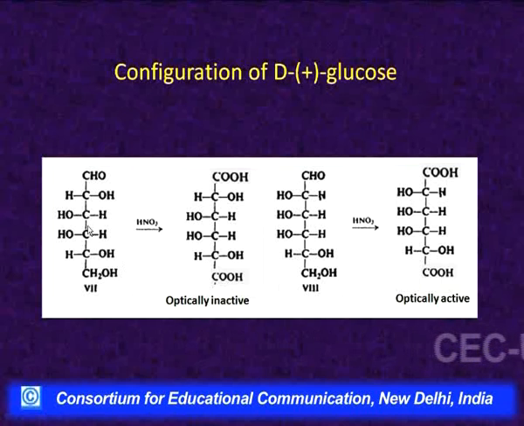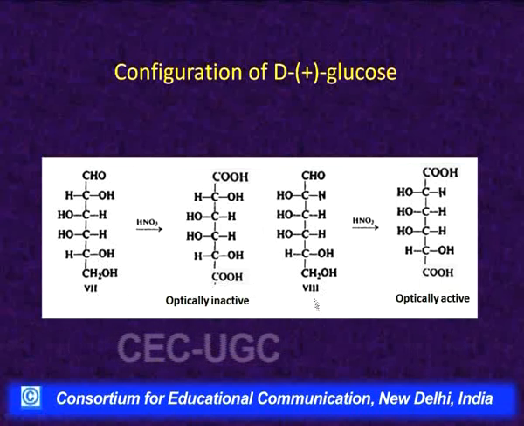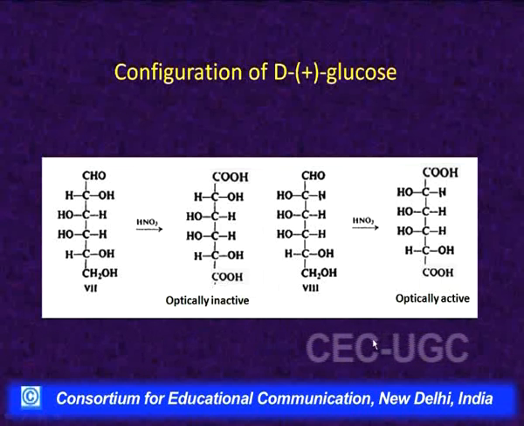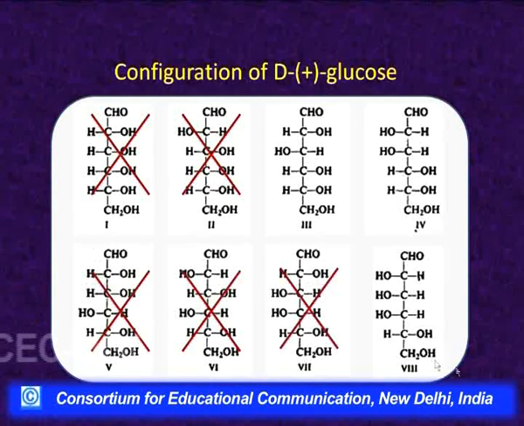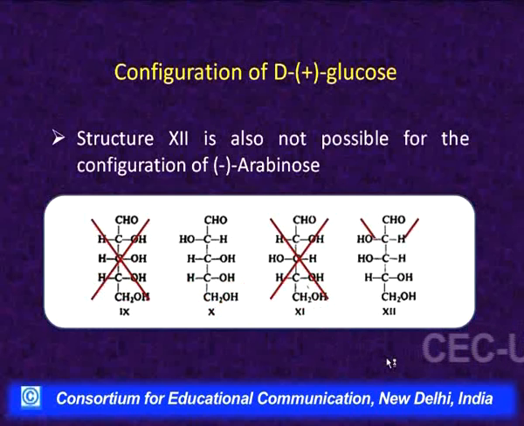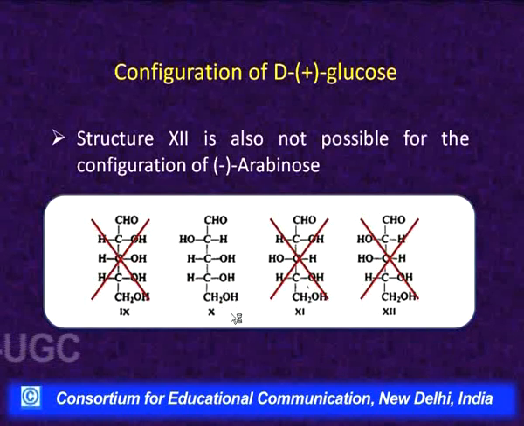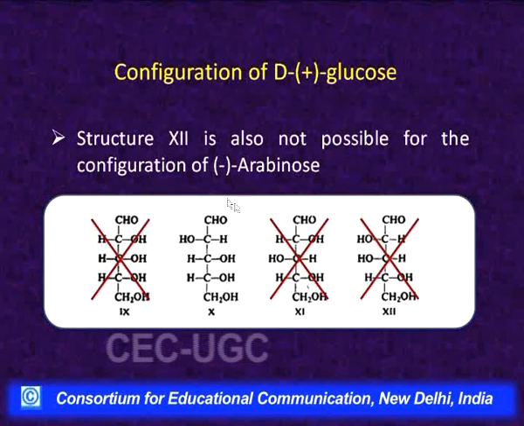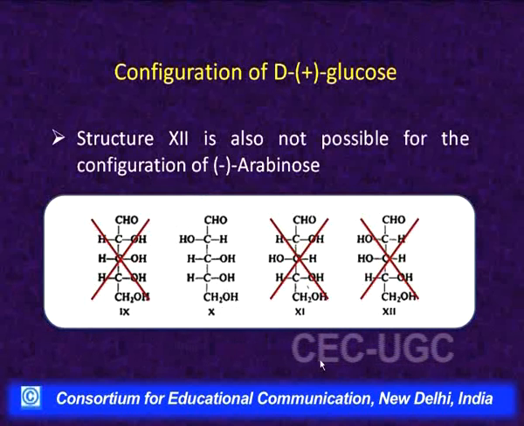So, it means these two, 7 and 8, cannot represent the glucose mannose pair. Obviously, we are left with the configuration either 3 or 4 for glucose, with 3 and 4 representing the glucose mannose pair. So, we delete these also, and now we are left with these two configurations. If these two are not the configuration for the glucose mannose pair, and we know that glucose and mannose are obtained from minus arabinose, then minus arabinose also cannot have this configuration. So, we are left with only one configuration, that is 10, for minus arabinose.